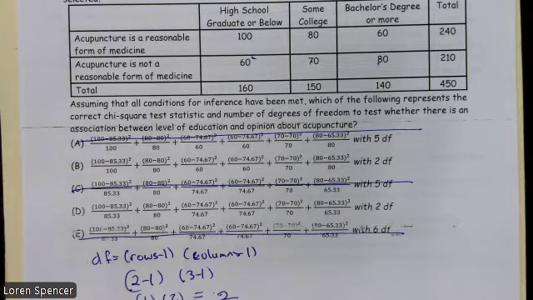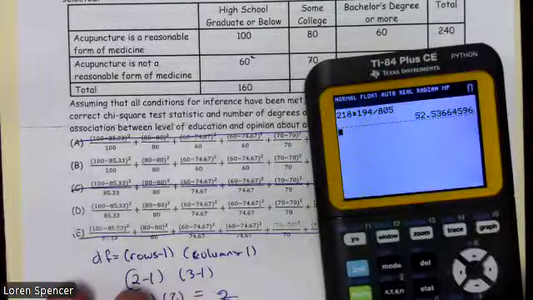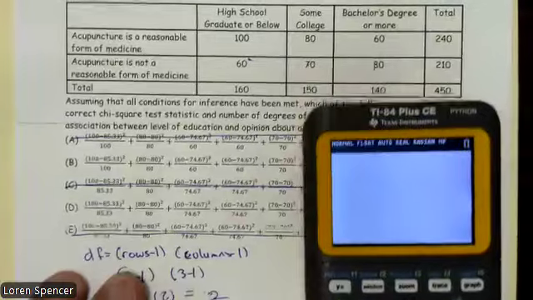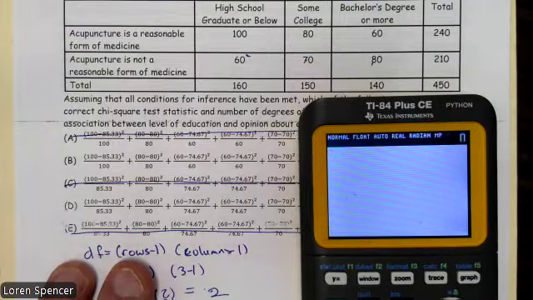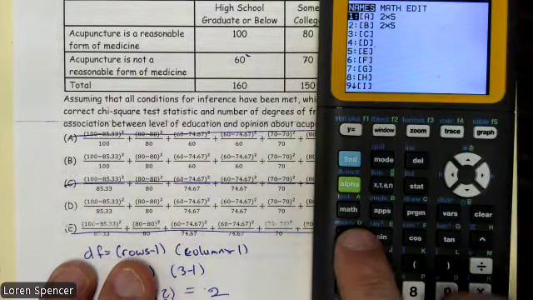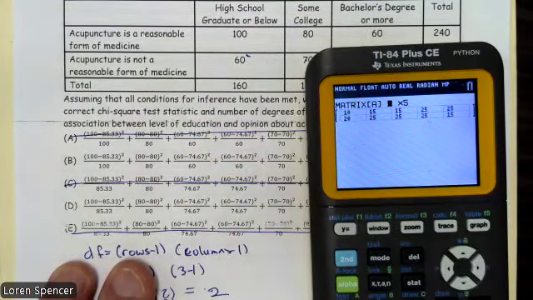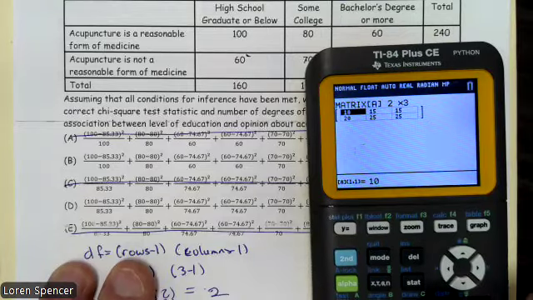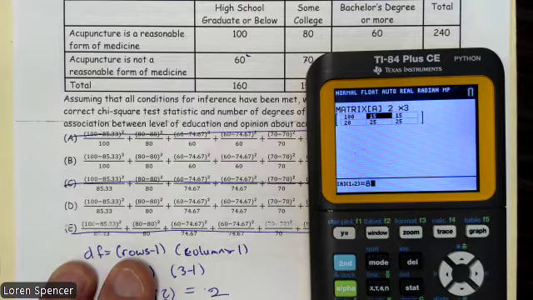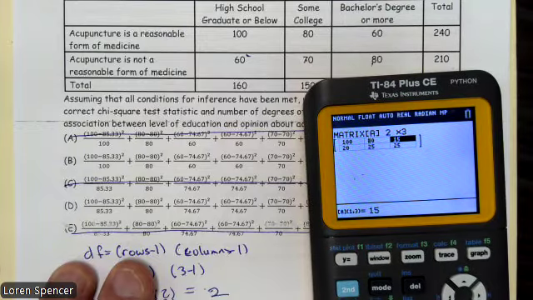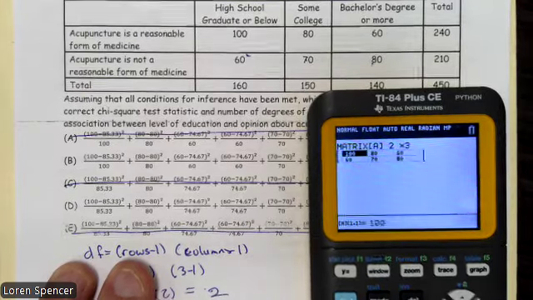All right. To do that, I need to calculate the expected values. Now, it turns out there's an error that they made, so I can find it without doing it, but I still want to show you how to calculate the expected values. If I go blue matrix, matrix is that button, over to edit, and I have 2 rows, 3 columns. It's a 2 by 3. So 2 enter, 3 enter, and 100 enter, 80 enter, 60 enter. Please don't input the totals. Don't input the totals. 70 enter, and 80.